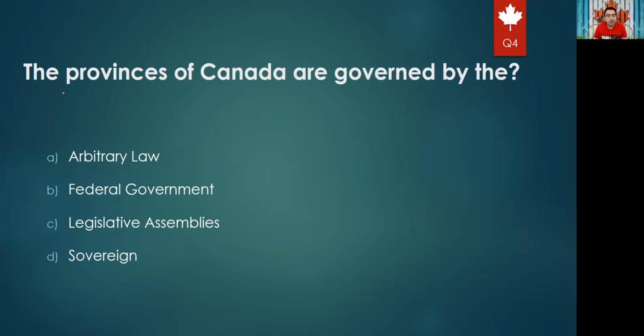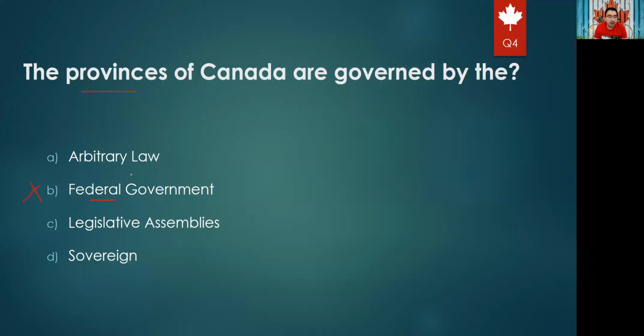The next question. The provinces of Canada are governed by A, arbitrary law, B, federal government, C, legislative assemblies, D, sovereign. Okay, so we speak here about the province. So for sure it is not the federal government. We can exclude this. We are not using an arbitrary law, so for sure we can exclude this also. The sovereign doesn't have any role in government. It is just a symbol which represents the unity of all Canadians. So the right answer for sure should be legislative assemblies or the province government.